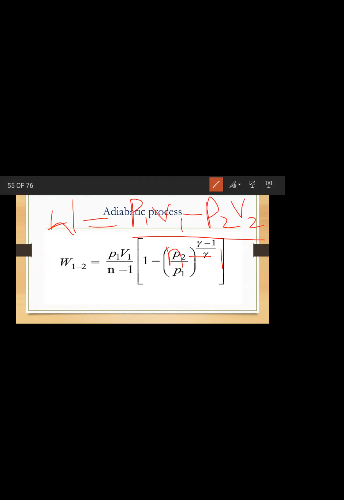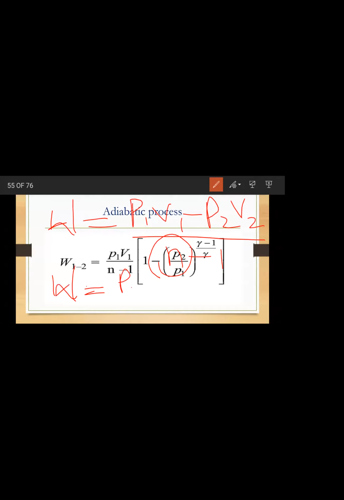Is this clear? What is the work done for polytropic process? Okay, so you just replace n by gamma. Then you will get work done for adiabatic process. Now clear? So how can I write work done for adiabatic process?